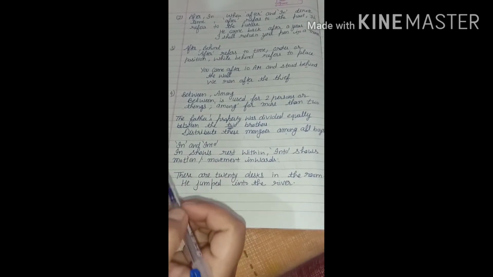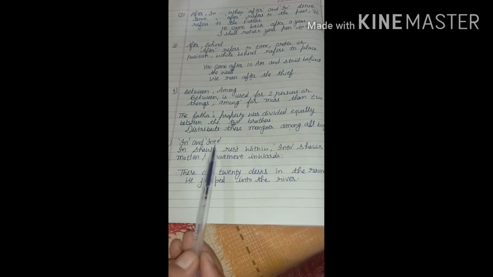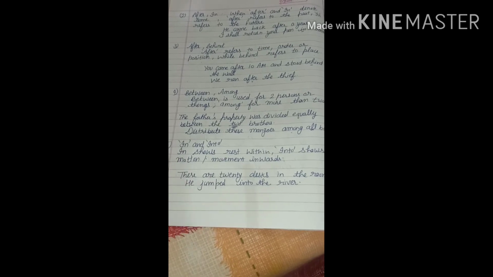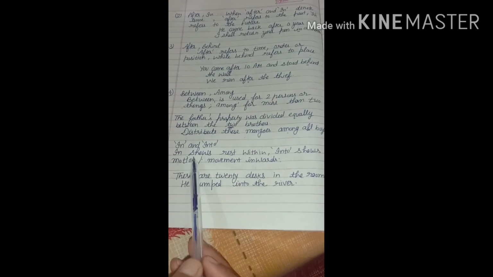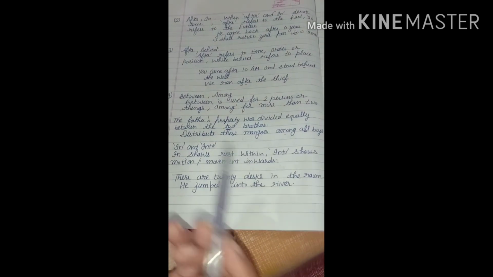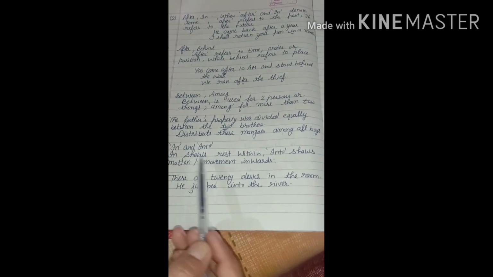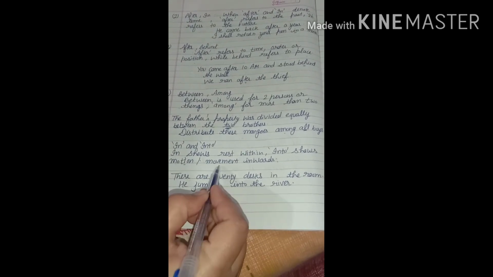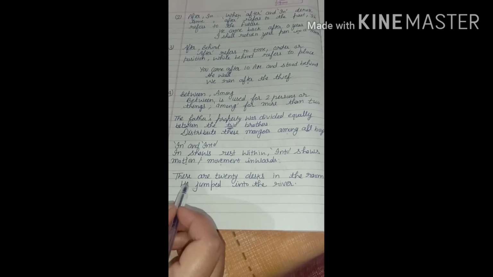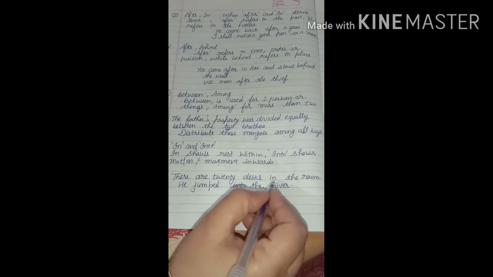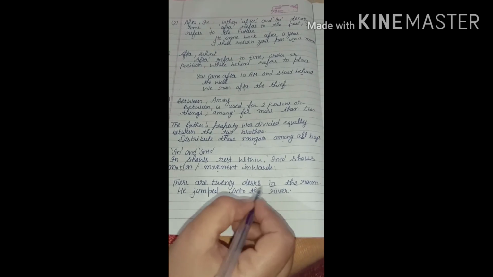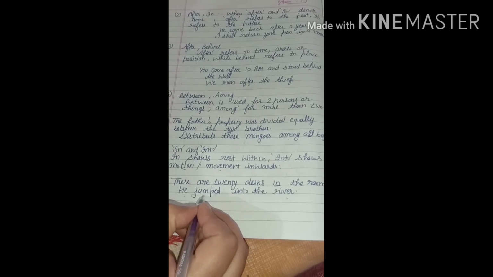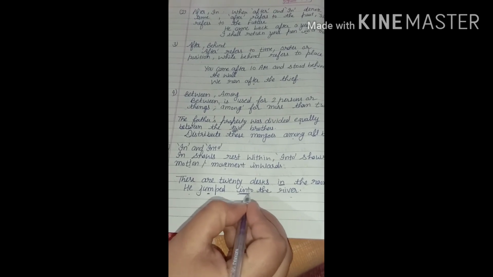In and into. Now what is the difference between in and into? In means inside and into also means inside. So what is the difference? In shows rest within, means inside but in a rest position. Into shows motion or movement inwards, means coming inside. There are 20 desks in the room. Already there are 20 desks inside the room. He jumped into the river. Means he was in motion.